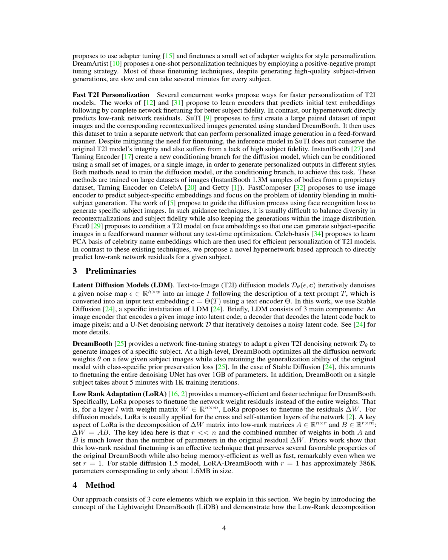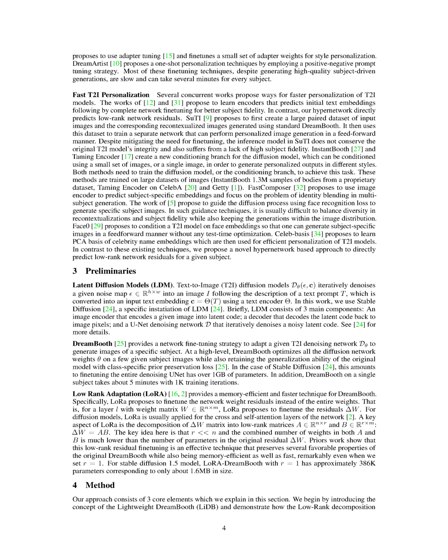Previous research has shown that this low-rank residual fine-tuning is an effective technique that maintains several favorable properties of the original DreamBooth while also being memory efficient and fast, even when we set the rank to 1. For the Stable Diffusion 1.5 model, LoRa DreamBooth with a rank of 1 has approximately 386K parameters, which is only about 1.6 megabytes in size.